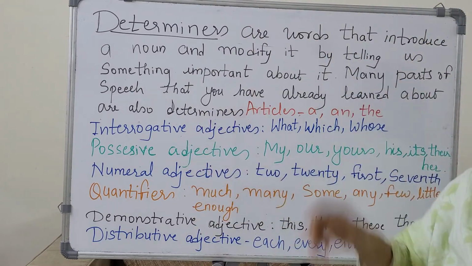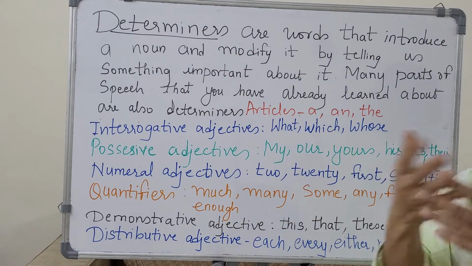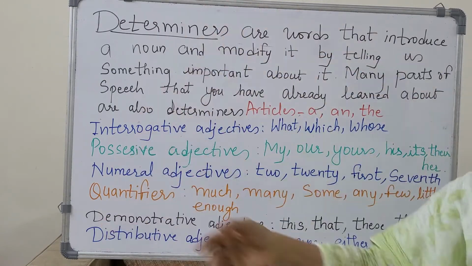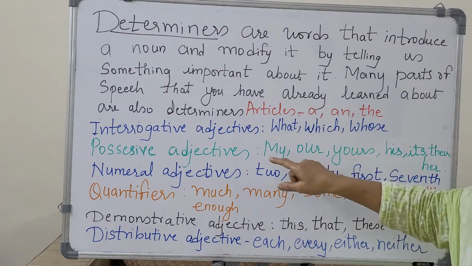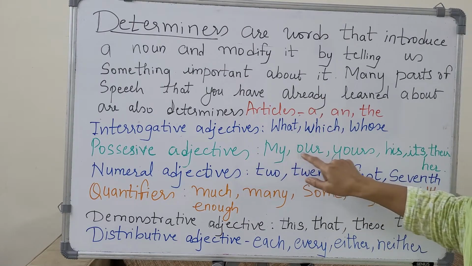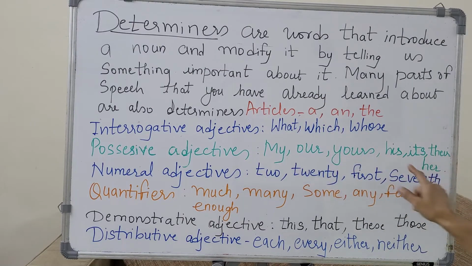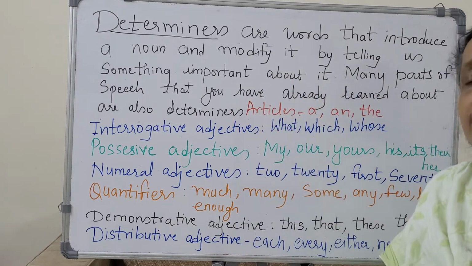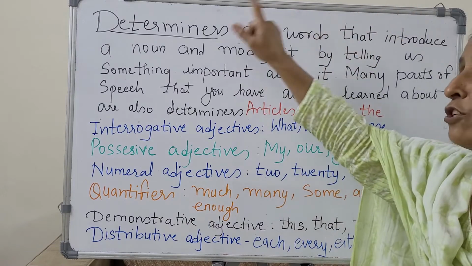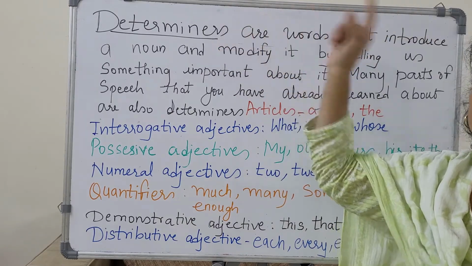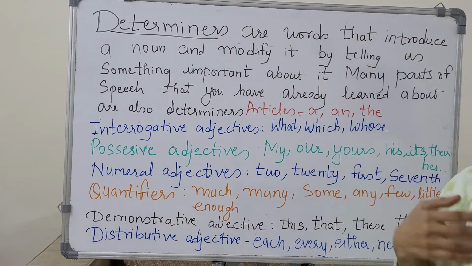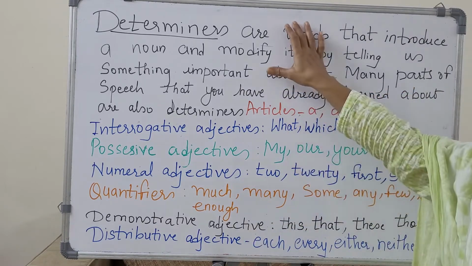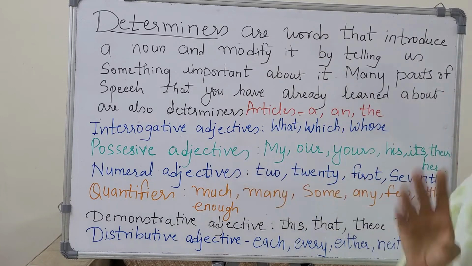Then possessive adjective. Possession. This is my house. This is your house. This is my book. This is your book. It is her book. It is his book. That shows the possession. My, our, your, his, their, her. They show possession. So they are possessive adjectives. They are also determiners. They determine whose house it is, whether it is your house, his house, her house. So they are determiners.